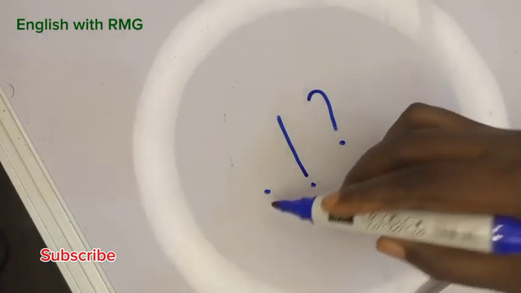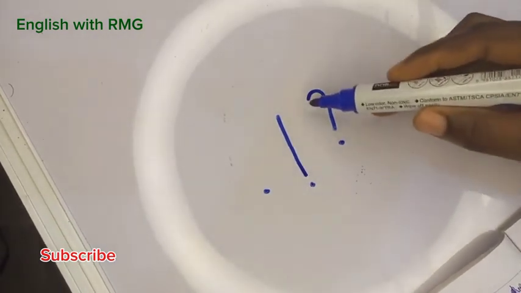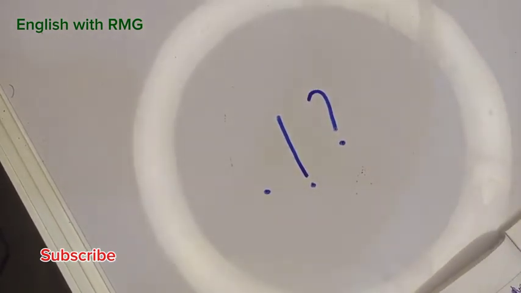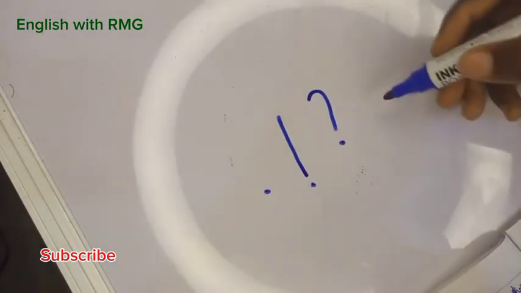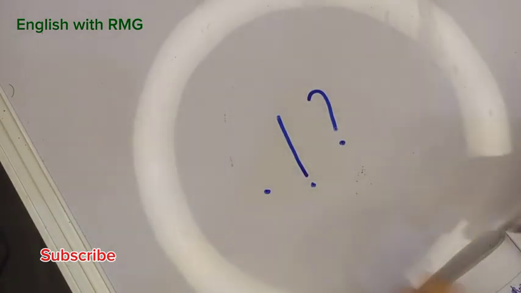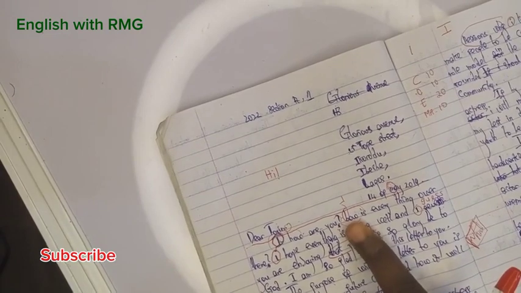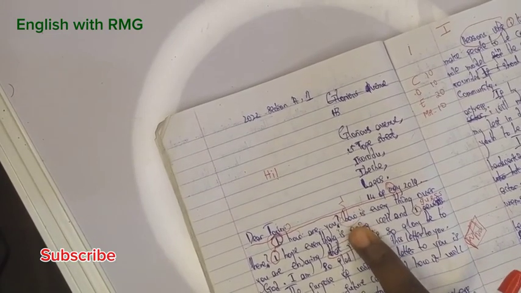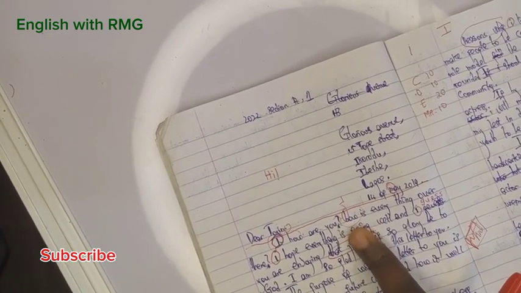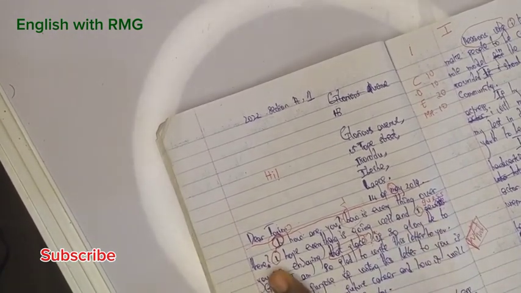Once you use a full stop, an exclamation, or a question mark, then whatever is coming after it should be in capital letter, because once you use it, it's called an end mark because it has ended that sentence. It has terminated whatever you were saying before. So if you want to continue writing anything after this, you should start with a capital letter. So "How is everything" should start with a capital letter, and that is why I have circled this H with a red pen. How is everything over there?